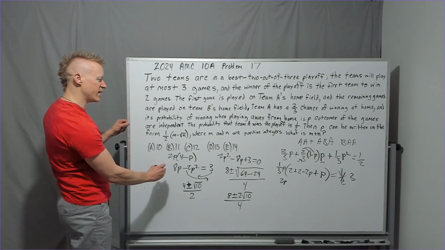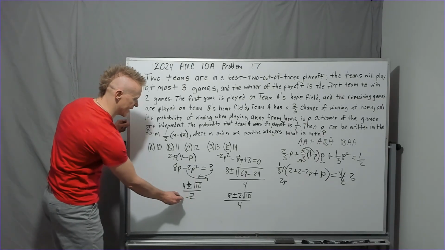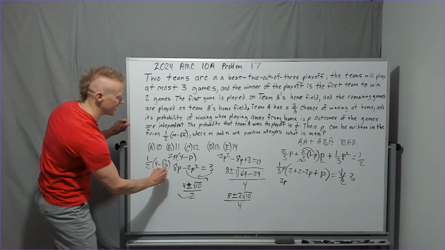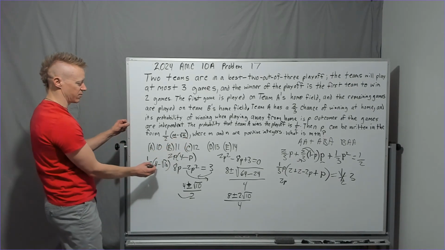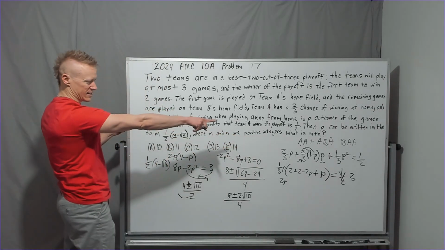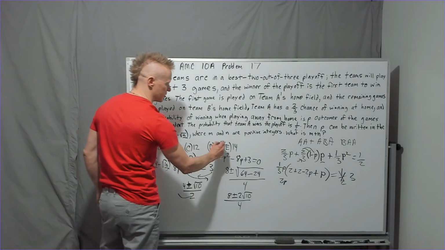So now what? We need to add up these numbers. The half gets pulled out, so you have 1/2 times 4 minus root 10, and it wants to know the sum of those two numbers. Let's double check. M and n are positive integers. What is m plus n? So 4 plus 10, the answer will be 14.